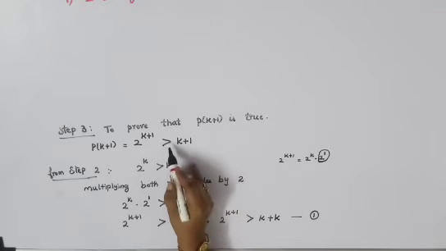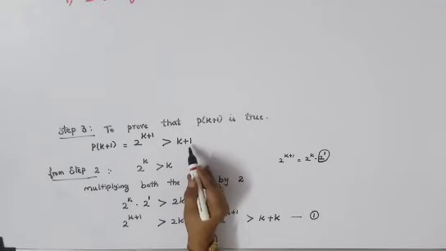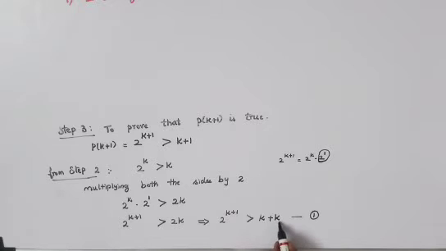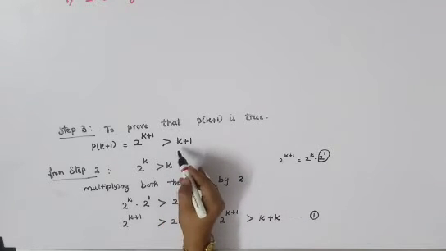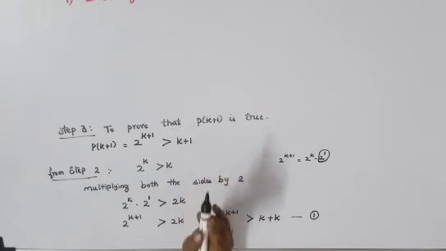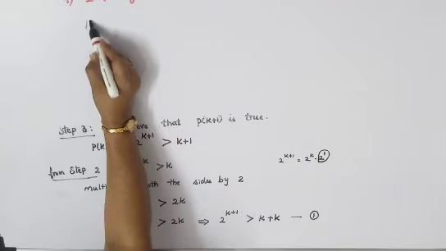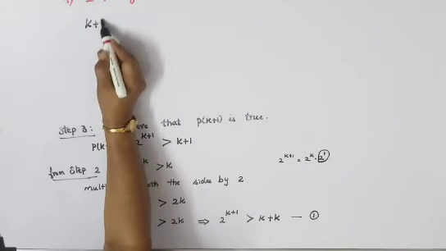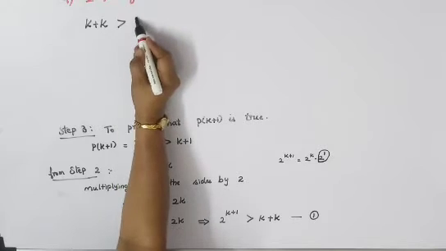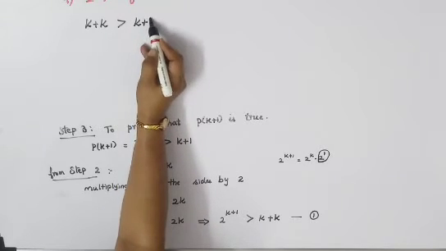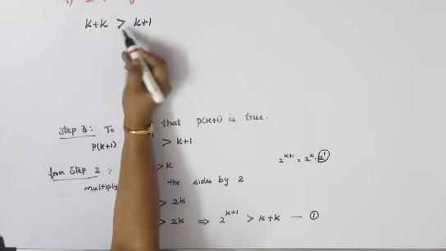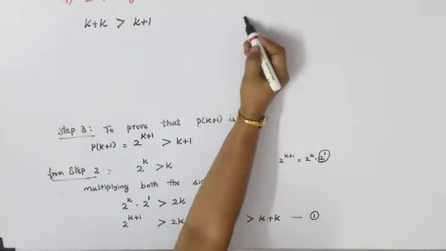But we should get greater than k plus 1 only. So what I am going to do is, this k plus k will declare that it is greater than k plus 1 and we'll just check it. Okay, so the next step is k plus k is greater than k plus 1. That is the answer we need. Okay, so first we'll just declare this, then with some example we'll just check it.